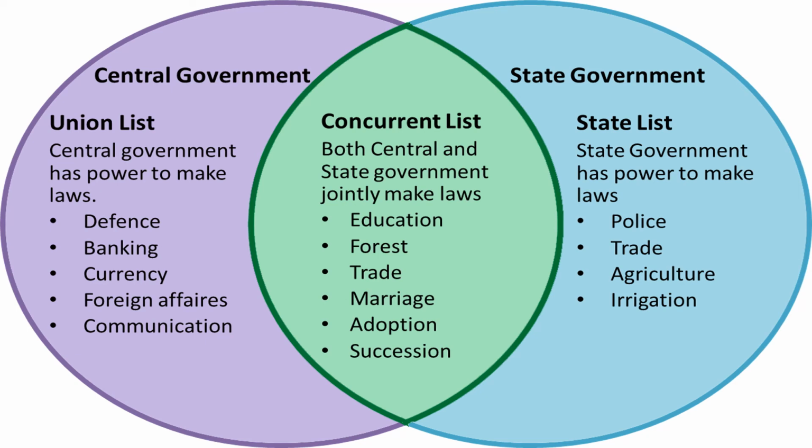Then we have the state list. It includes matters such as law and order, public health, sanitation, drainage, and so on that come within the legislation of the states. Then we have the concurrent list. Under the concurrent list, we have economic and social planning, then labor, then education, and so on. Both the center and the state governments can make laws on these subjects. However, if there's a conflict between the union and the state government on any subject, the will of the union government will prevail.